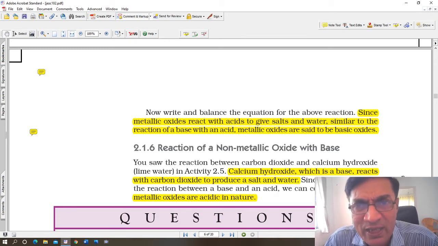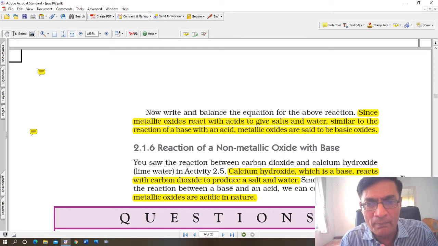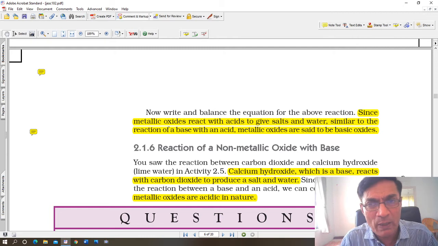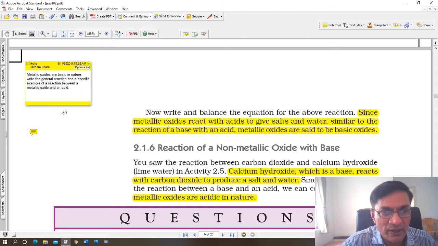Okay, actually there is another reason also. You see, metallic oxide जैसे कि for example magnesium oxide, magnesium oxide को पानी में dissolve करो तो magnesium hydroxide हो जाता है, and magnesium hydroxide is a base. That is why metallic oxides are considered basic in nature. Alright, see, I have written here one thing. Metallic oxides are basic in nature. Write the general reaction and a specific example of this.